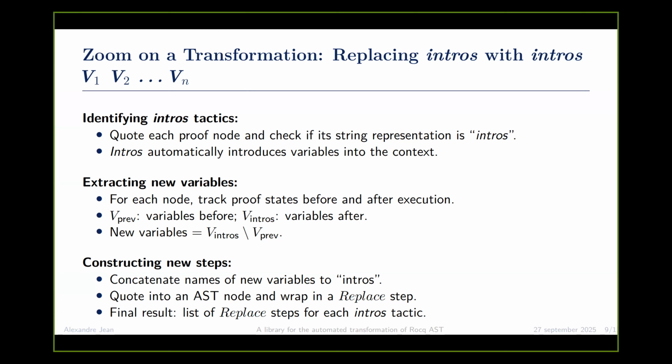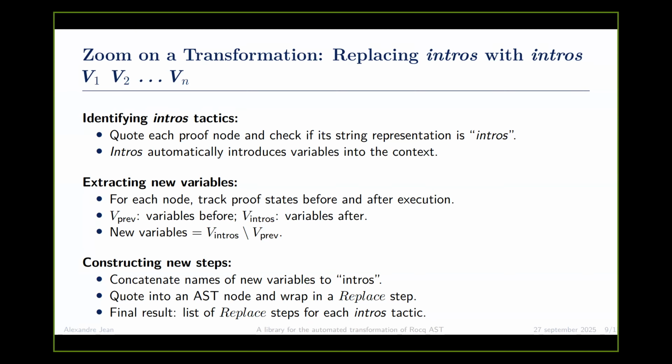And as intros automatically introduces variables into the context, to get them we track the proof state before and after the execution. We get the variables before, the variables after, and we get the new variables by subtracting vprev from the variables after the intros. It's a tad more complicated in reality because you also have to keep the order of the variables, so it's not just a set subtraction, but that's basically the idea.